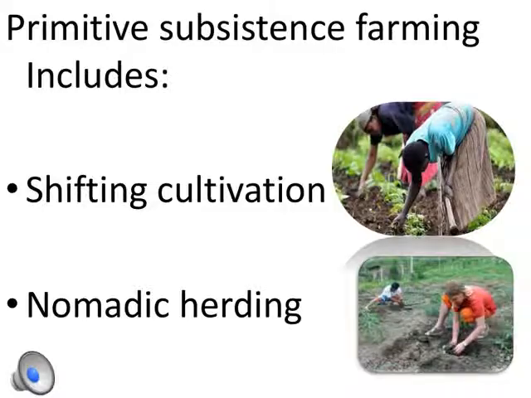Then comes primitive subsistence agriculture. It includes shifting cultivation and nomadic herding. So now let's see what shifting cultivation is.